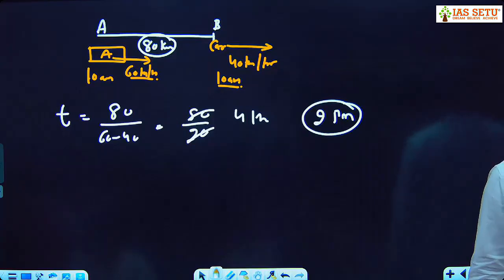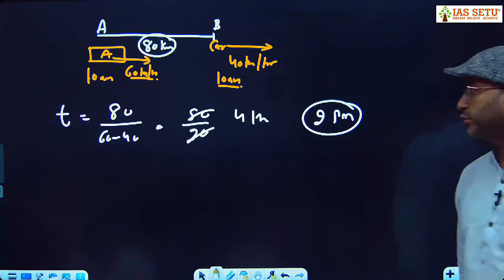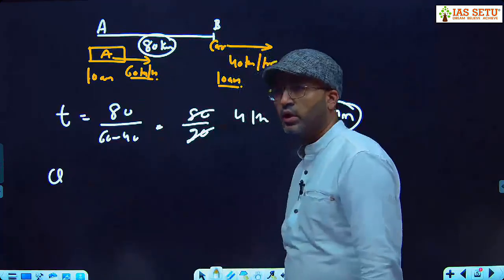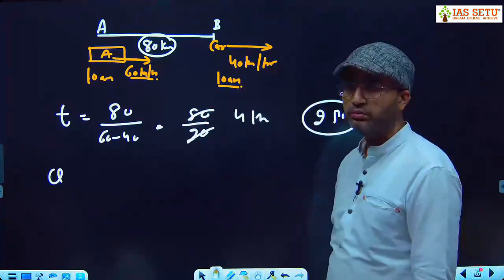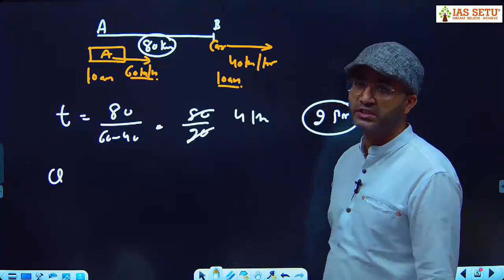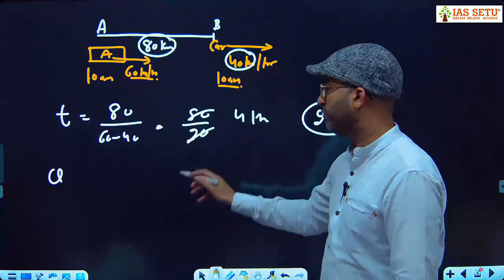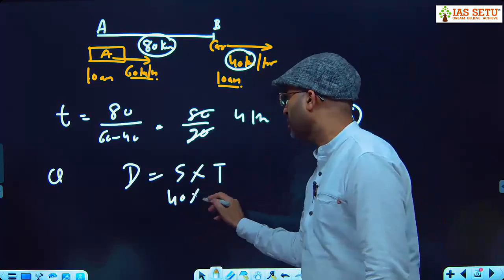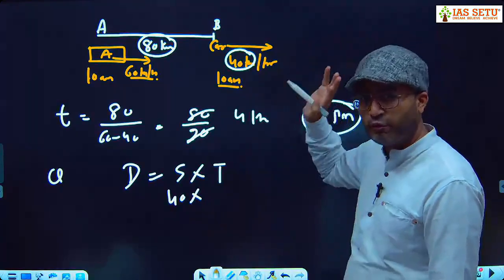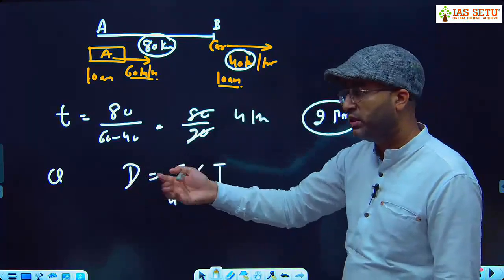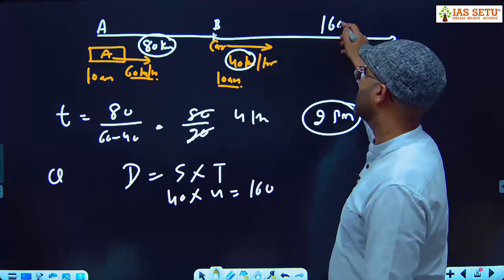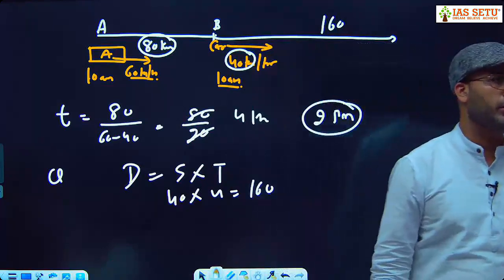Time is equal to initial distance upon relative speed. Any doubt? Second question is how far from this place? Or you can tell me this चोर, ये चोर 4 घंटे में कितनी डिस्टेंस कवर करेगा? Here at a speed of 40, distance is equal to speed into time. Speed is 40. For how many hours this car able to run? 4 hours. 4 घंटा दौड़ पाई है. So here 160 kilometer. So from this place 160 kilometer, car A will overtake car B.